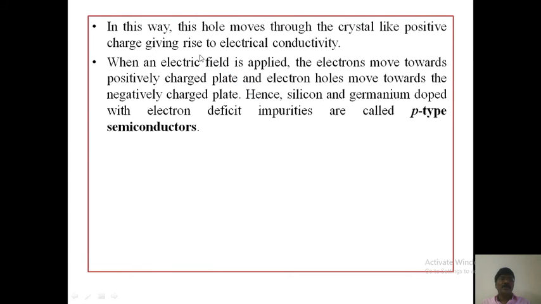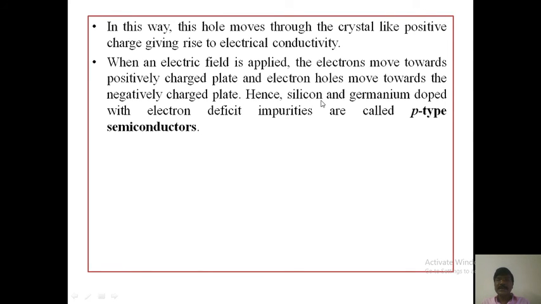In this way, the hole moves through the crystal like a positive charge, giving rise to electrical conductivity. When an electric field is applied, the electrons move towards the positively charged plate and electron holes move towards the negatively charged plate.